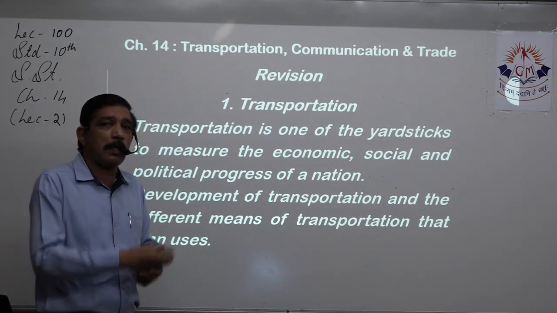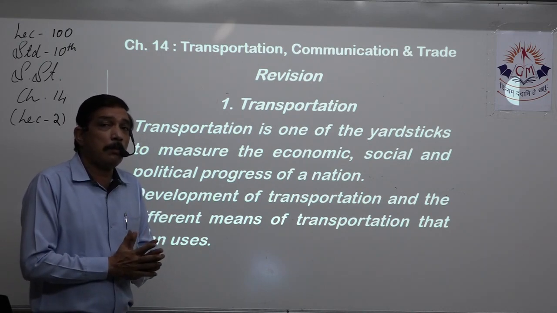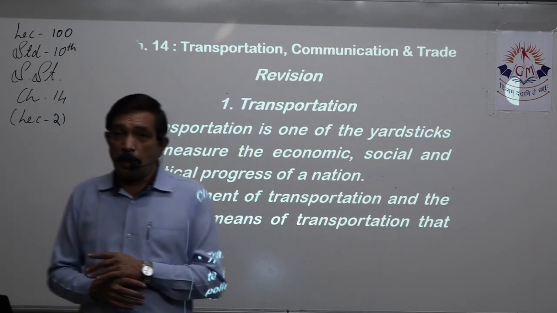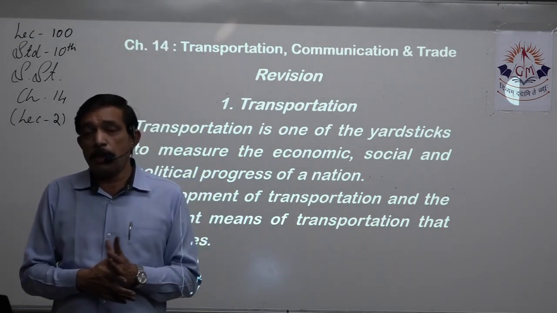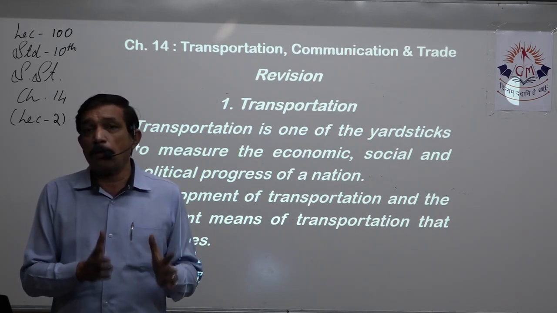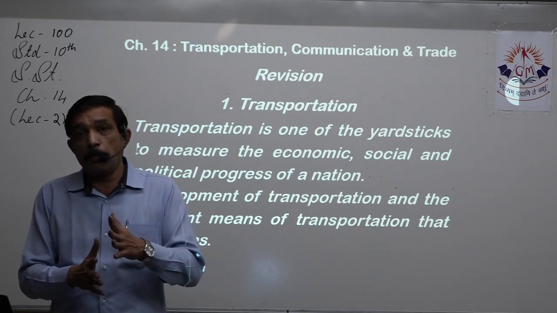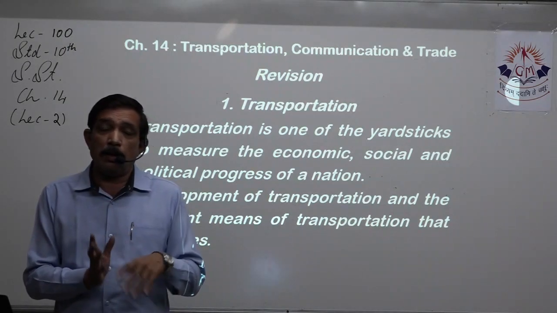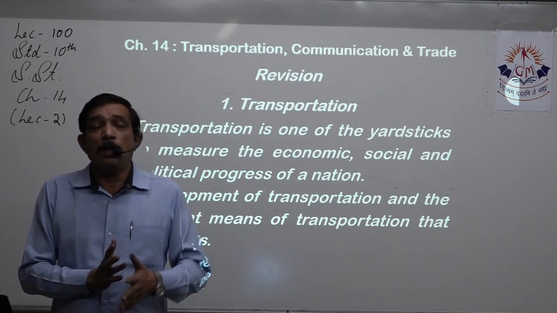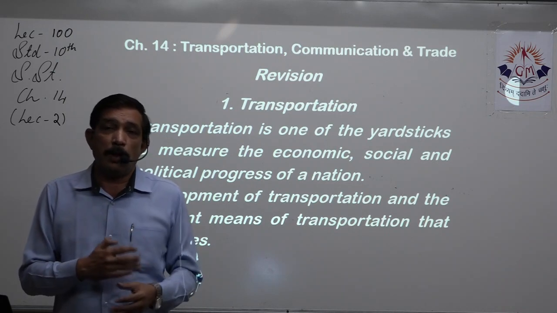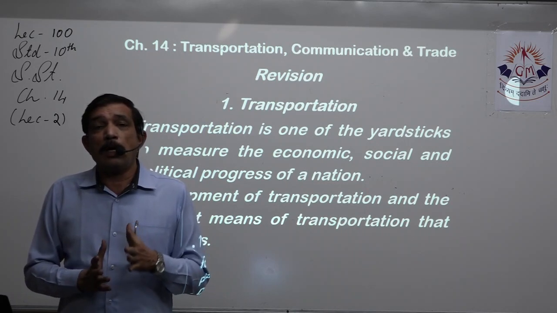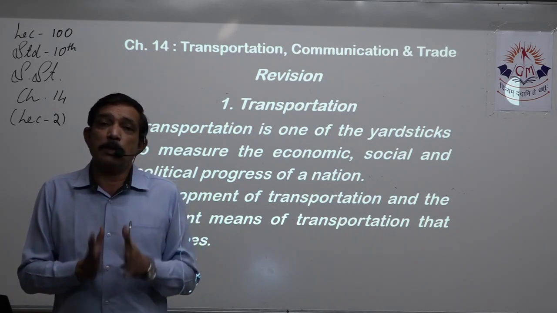Yardstick, it is a standard measurement, right? So the better the transportation, what it means is when we are checking the economy of any particular country, what is the economic status of that country, what is the social status of that country, what is the standard of living of that country, or what is the political progress, is there stability, or there is no particular political system in place, or the politics of the country keeps on changing every now and then, the leadership keeps on changing now and then, and so these are the standard measurements that we have.